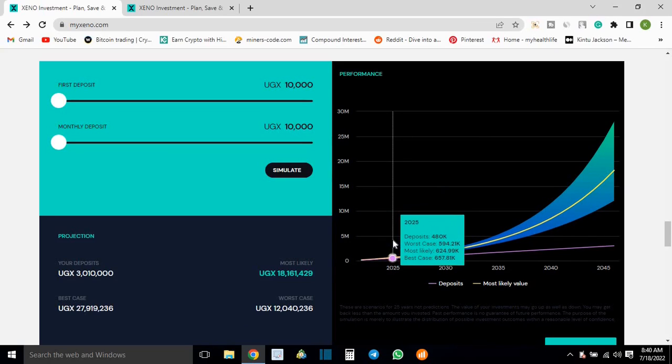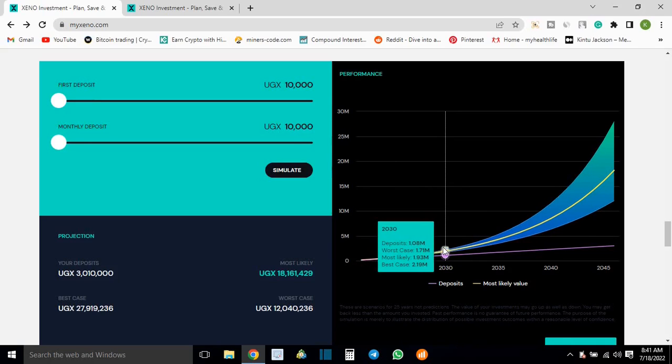okay, so in 2025, you will have deposited 480,000. The worst case scenario, you will have 594,000. Most likely, the average earnings will be estimated at 624,000, and the best case scenario would be 657,000, right? So by 2030, your money would have grown to that, and as you can see from the digits, you would have deposited 1.08 millions, worst case 1.7, most likely the average 1.9, best case scenario 2.19.